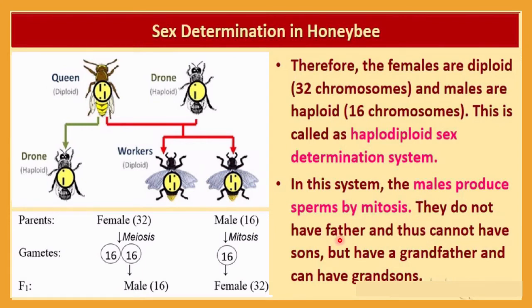They do not have a father and thus cannot have sons. You can understand. So just try to understand why this sentence is written. They do not have a father, thus cannot have sons, but they have a grandfather and can have grandsons. This is a very important line. Just try to find out what this is indicating. Sometimes this may be asked as a board exam question: explain this sentence. So try to explain this in the homework.